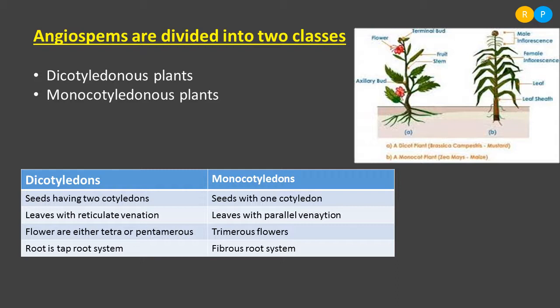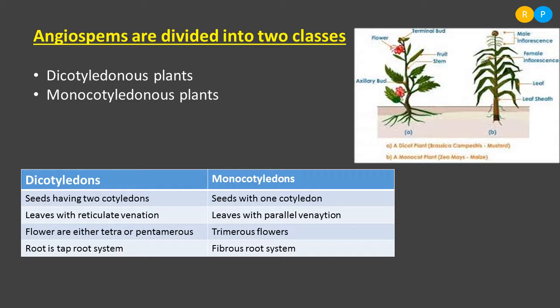But in the case of monocotyledonous plants, there is no tetramerous or pentamerous, because in one whorl the flower shows the presence of only 3 petals. Because of the appearance of 3 petals in one whorl, the monocotyledonous flowers are named as trimerous flowers.